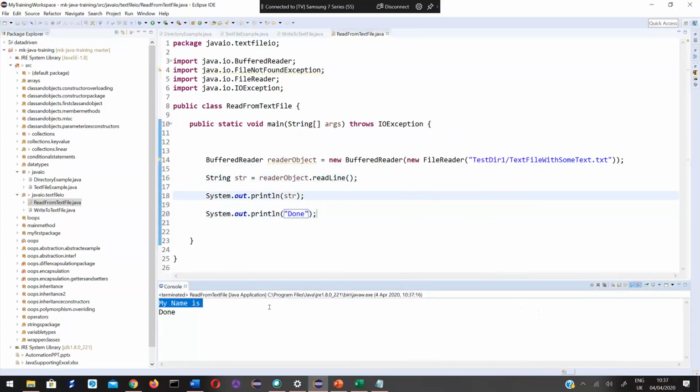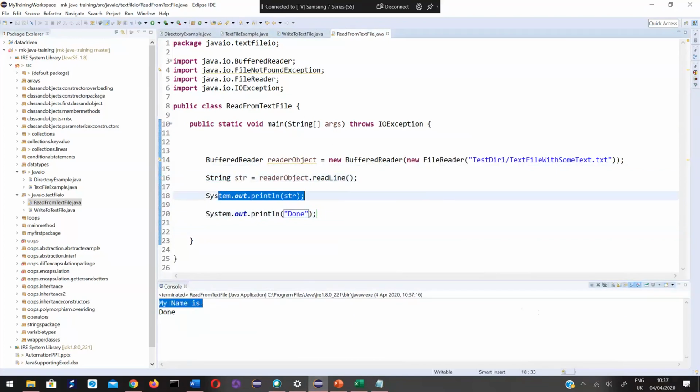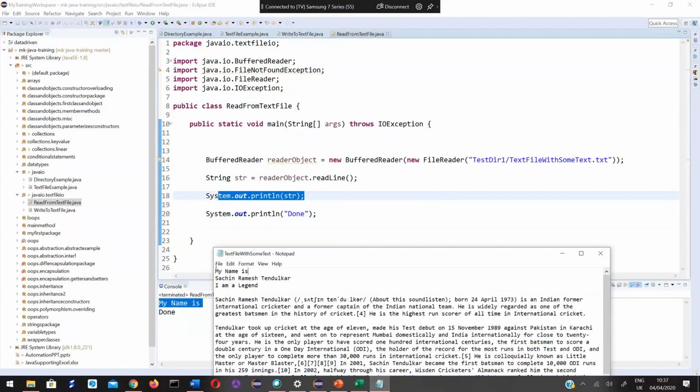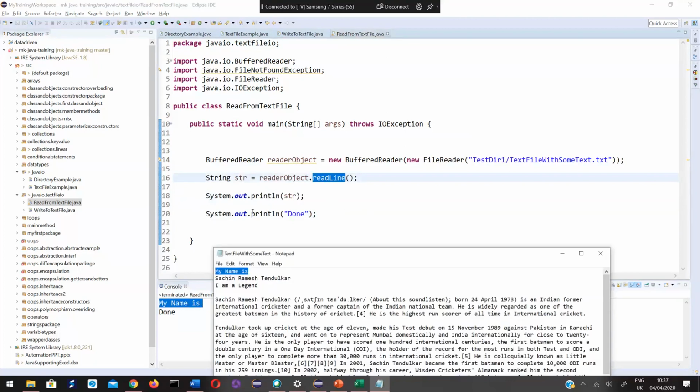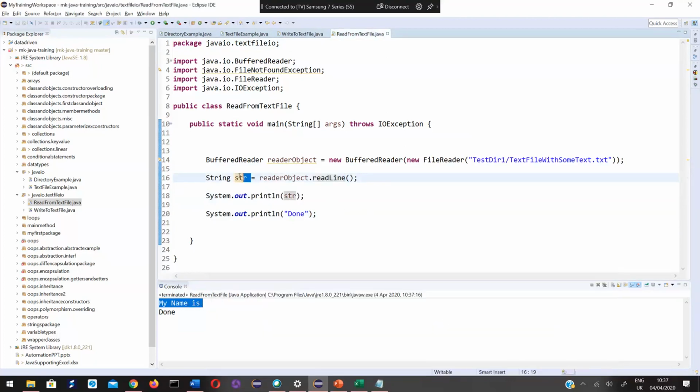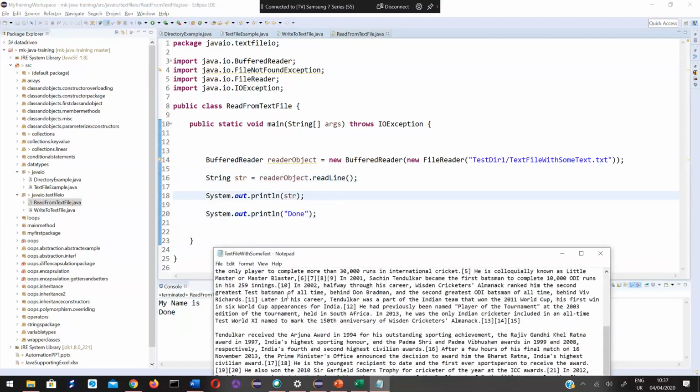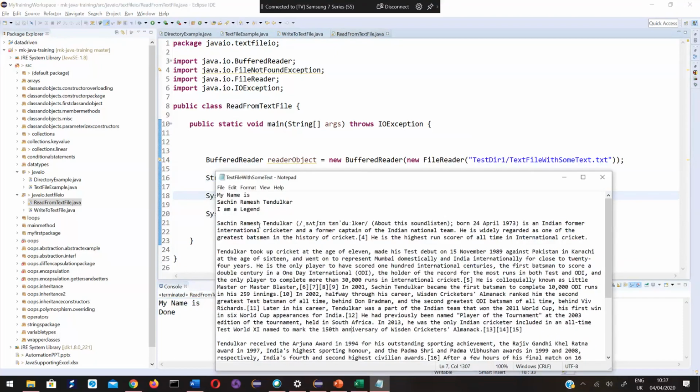See, it is giving me "my name is". If I open this file, the first line is "my name is". When this readLine is executed, it reads the first line and returns that value. We are storing that value into str and printing it. Now my purpose is to read all the lines present in this file, not just one line. How do I do that?